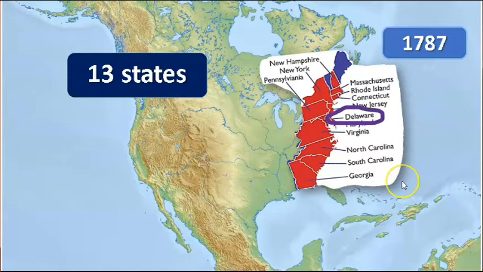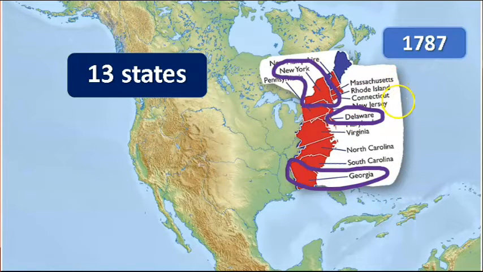The first colony to become a state by ratifying the Constitution was Delaware. So Delaware was the first state. Georgia became a state. And New York is another state to know. It's where New York City is located. Say: 3 of the original states are Delaware, Georgia, and New York.